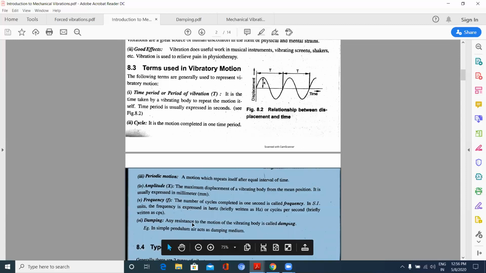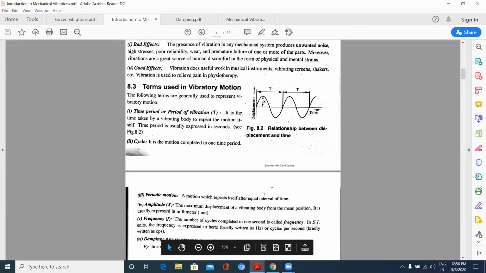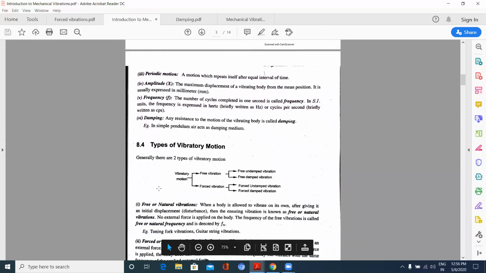So here, damping: any resistance to the motion of the vibrating body is called damping. If no damper is there, then it is known as a free vibration. Okay, types of vibration. If a damper is not there, then it is known as free undamped vibration. If a damper is there, free damped vibration. And again, if a damper is there during the forced vibration, then it is forced damped vibration. And if the damper is unavailable, forced undamped vibrations.